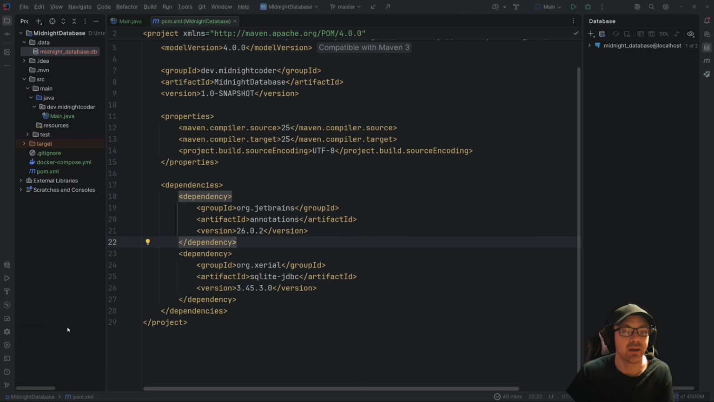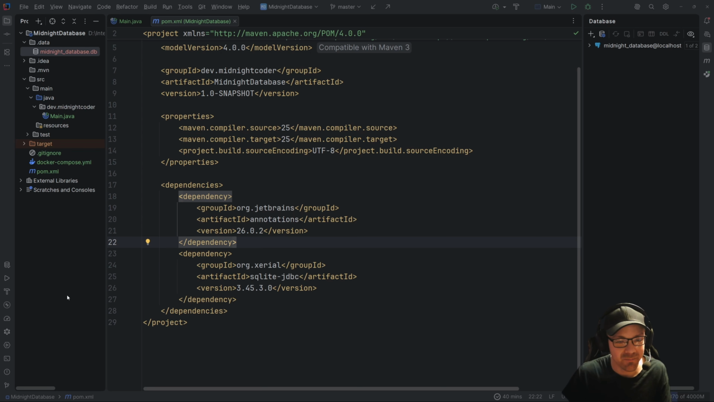Hey, hey, hey, you, before we go, what if you don't want to connect to a database? What if you wanted to connect to a file? Well, I'm going to show you how to connect to SQLite.